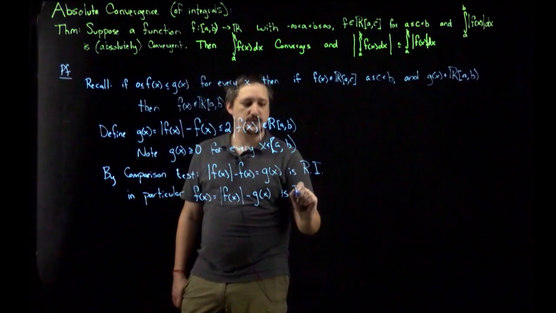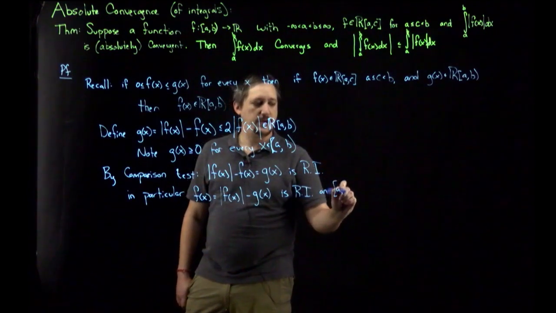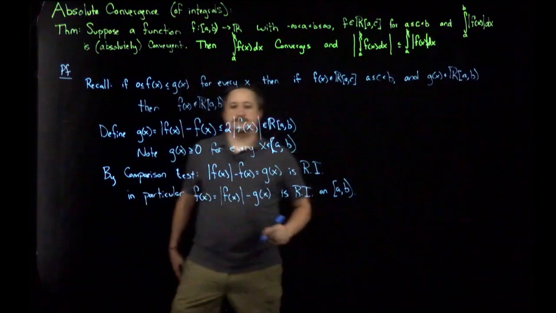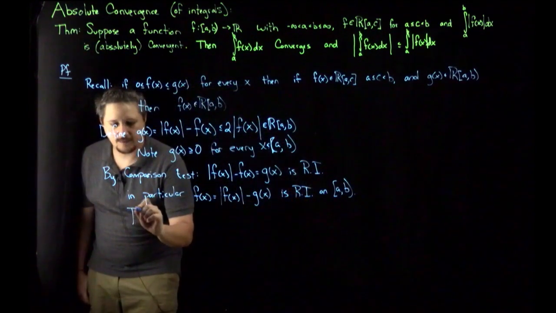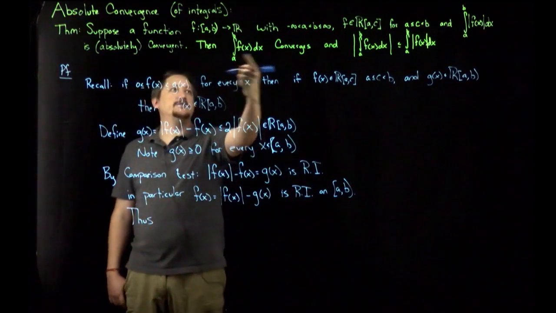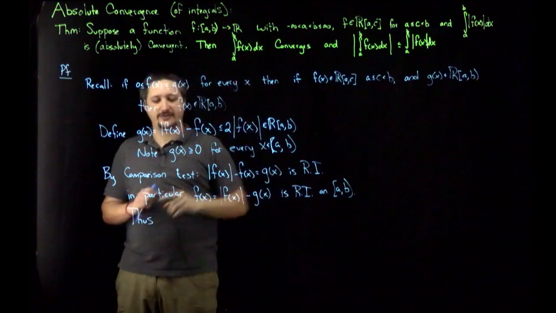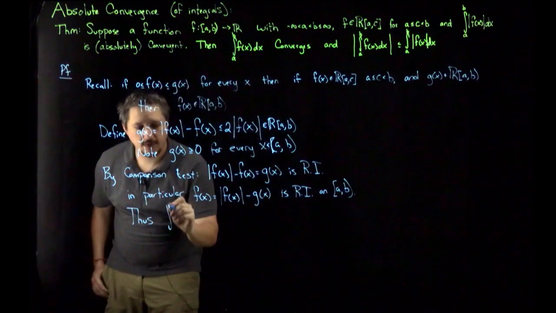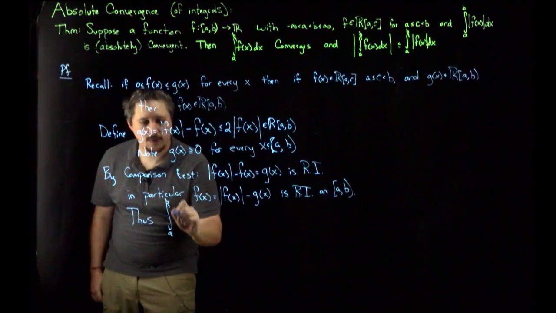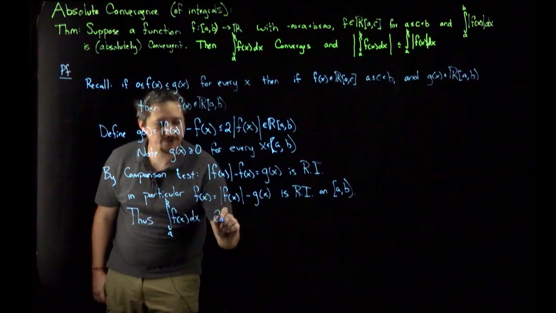So this is Riemann integrable on A to B. Thus, since this is Riemann integrable, by definition that means this integral from A to B of f of x dx converges.